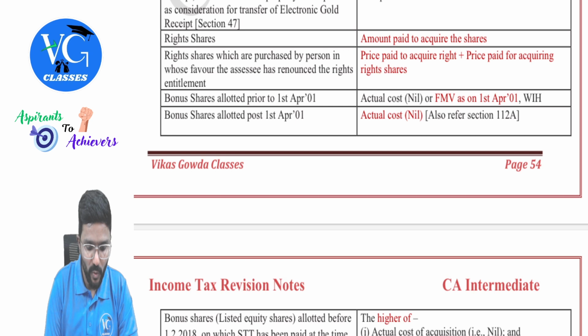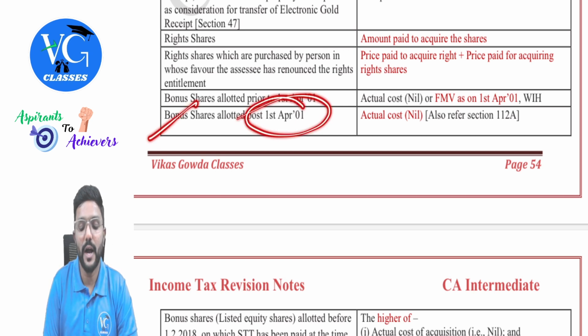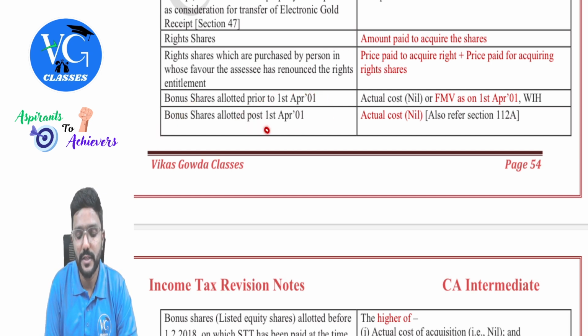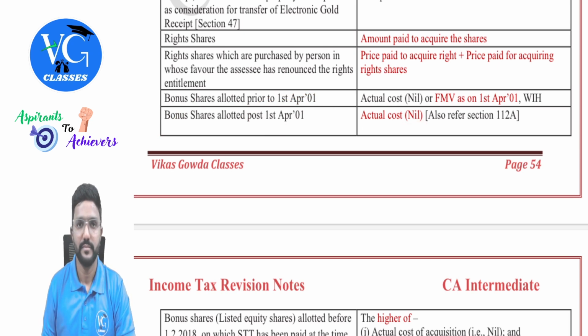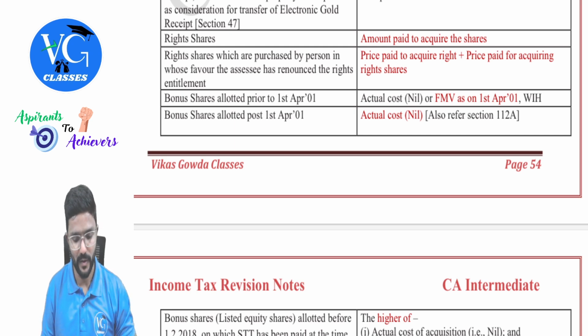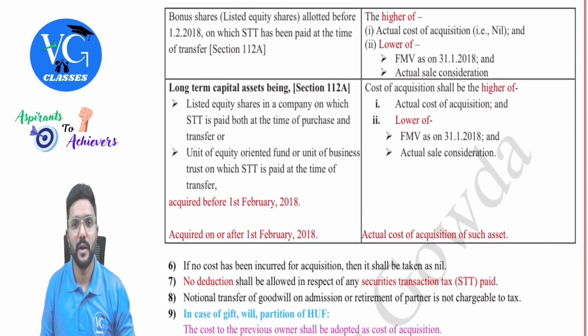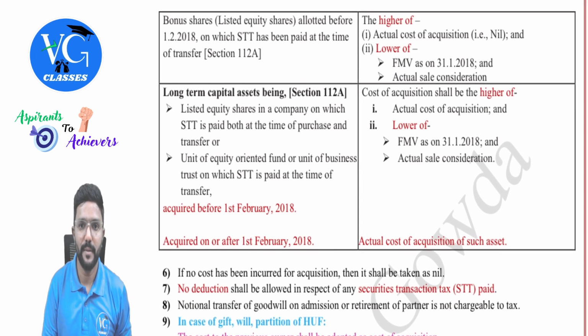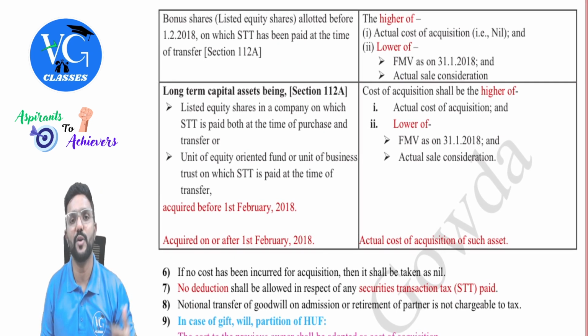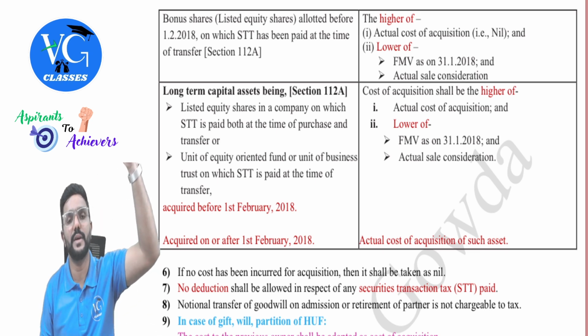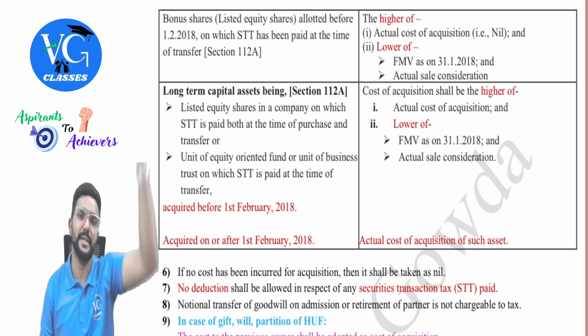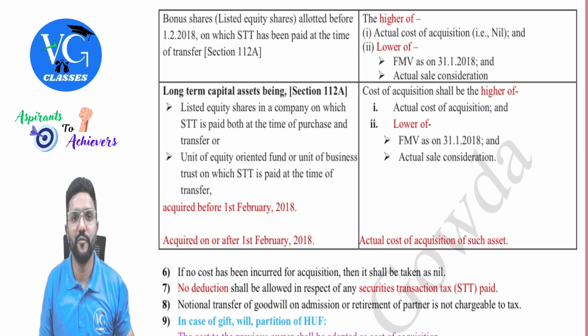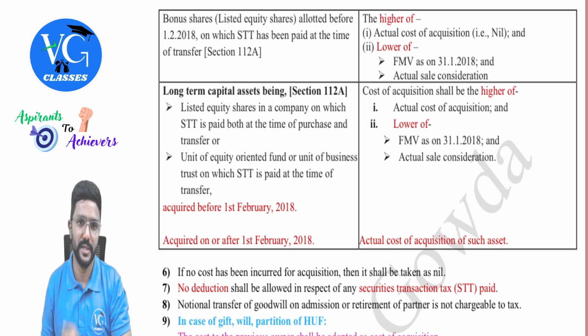Next, what if bonus shares are allotted on or after 1st April 2001? Then we will always take actual cost, which is nil. Bonus shares are allotted free of cost to the shareholder. Company is doing it only to capitalize their profits, guys, because the amount would be transferred from reserves to capital. Amount will move from where to where? From company's point of view, from reserves to share capital.